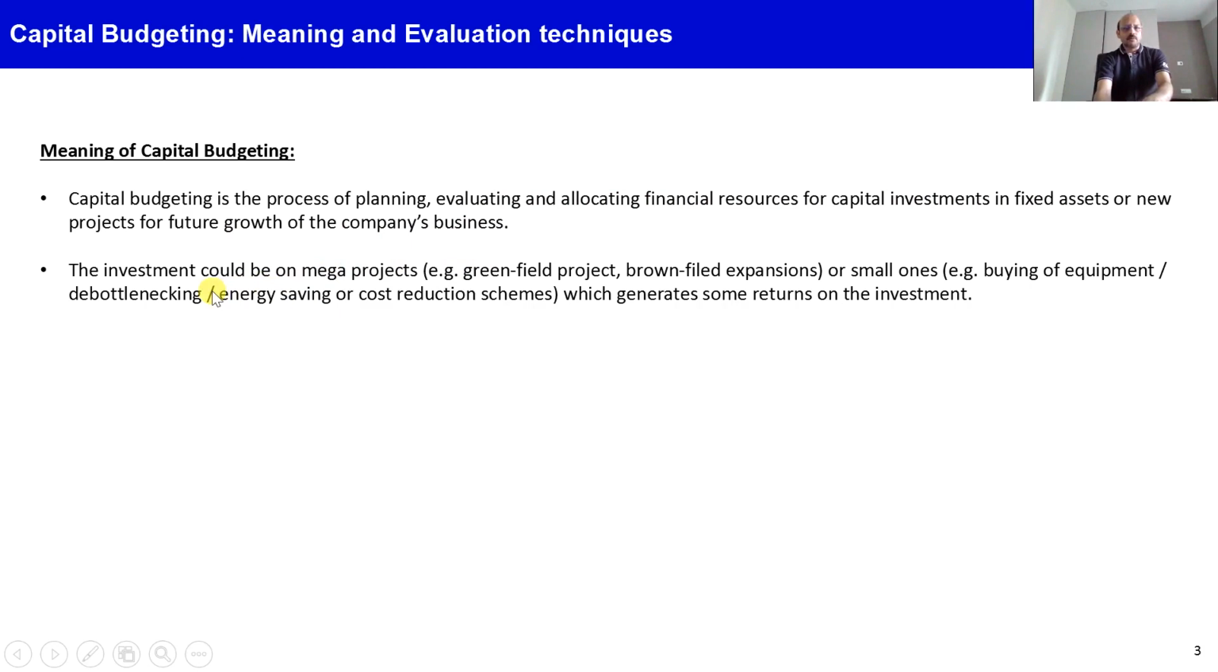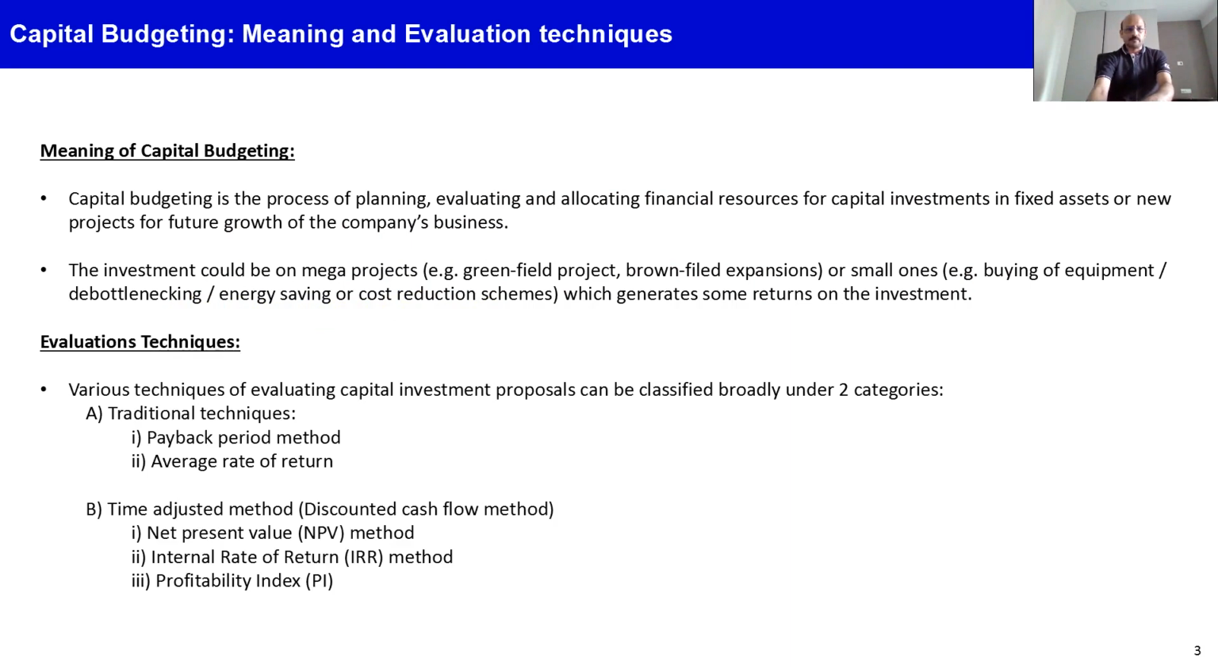So this investment proposal could be on mega projects such as greenfield projects or a brownfield expansion, or it could be smaller investments like buying of any equipment or debottlenecking of certain plant and machineries, or some energy savings schemes or some cost reduction schemes whereby some investment is required in fixed assets and the management has to evaluate whether these investments are generating adequate returns or not. So that process of evaluation is called capital budgeting.